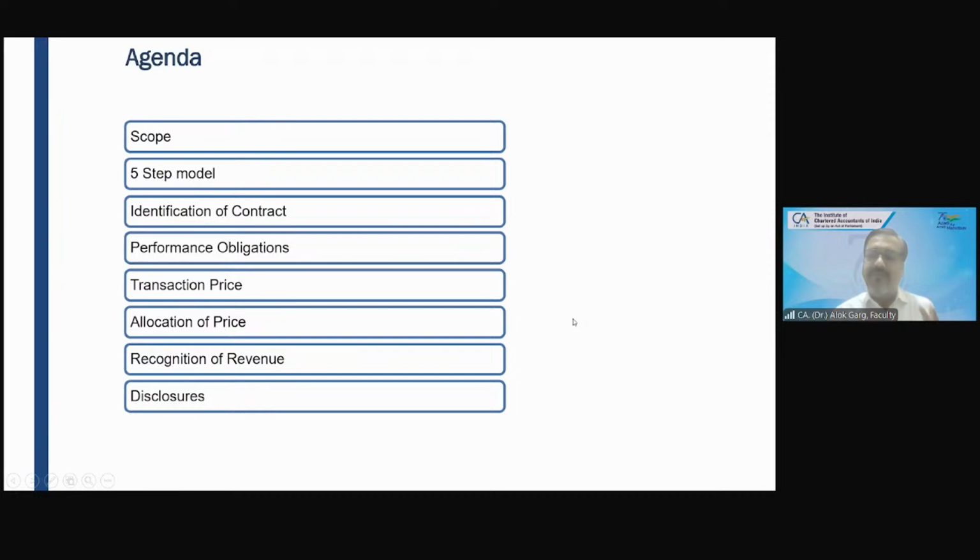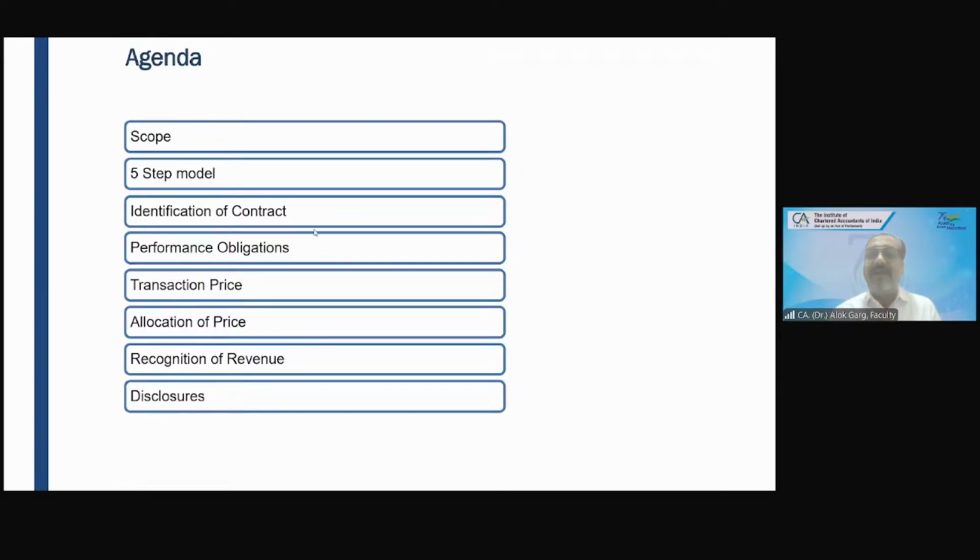How many of you are aware about this? I'm just asking this. Anyone who can write on the chat box? Good morning, sir. Good morning. Are you aware about this revenue standard? Okay, no problem. Let's start.